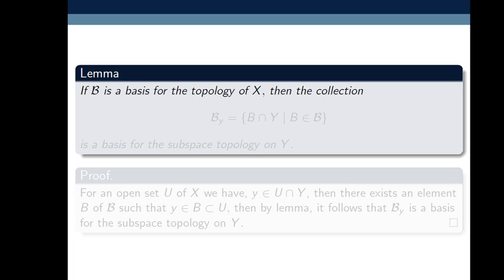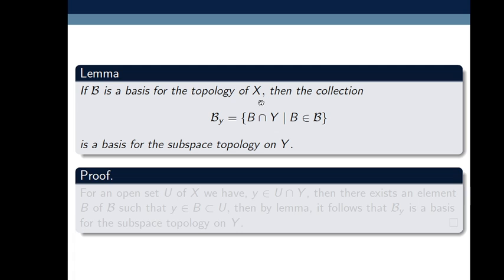So now we prove the lemma. If script B is basis for the topology of X, then the collection script B_Y equals B intersection Y, where B belongs to script B, is basis for the subspace topology on Y. So here we have to prove that script B_Y, that is equal to B intersection Y, where B belongs to script B, is basis for the subspace topology on Y, where script B is basis for the topology of X. So let's have proof.